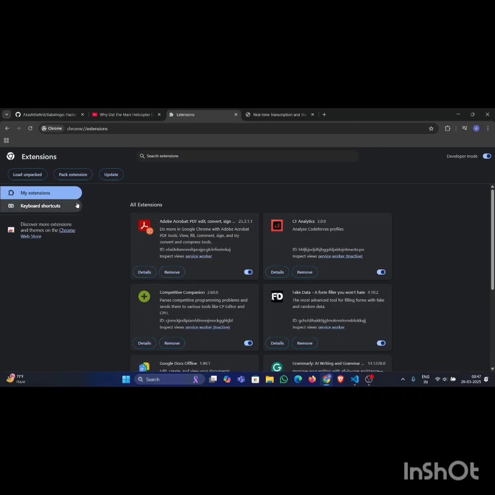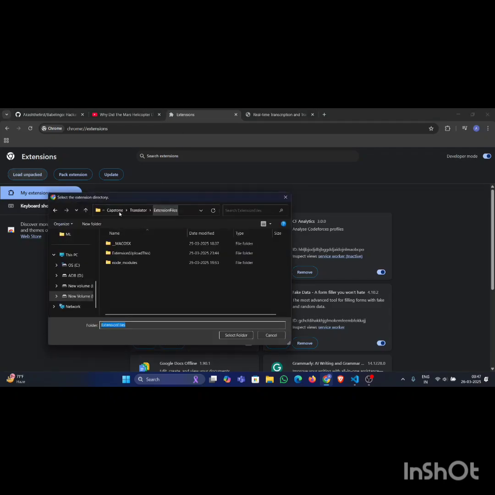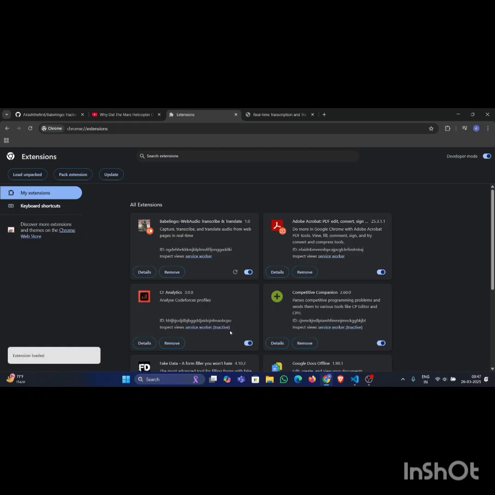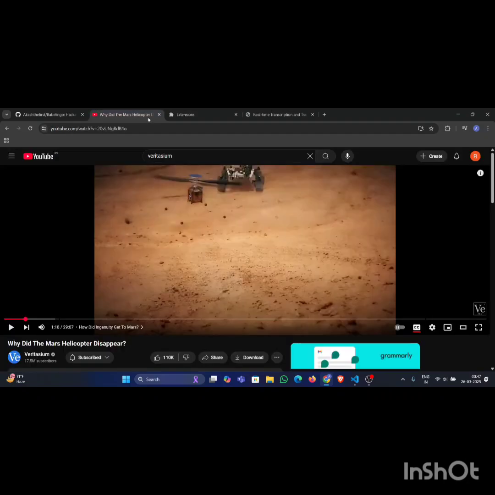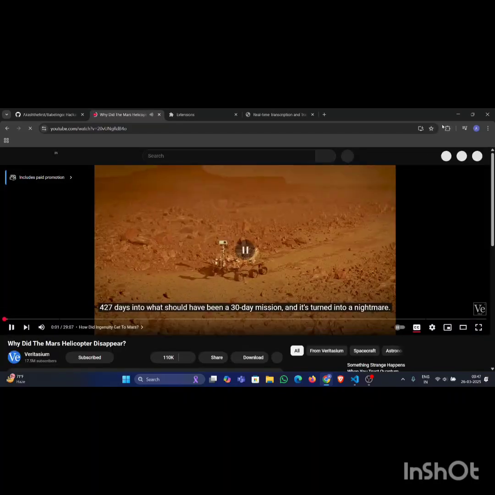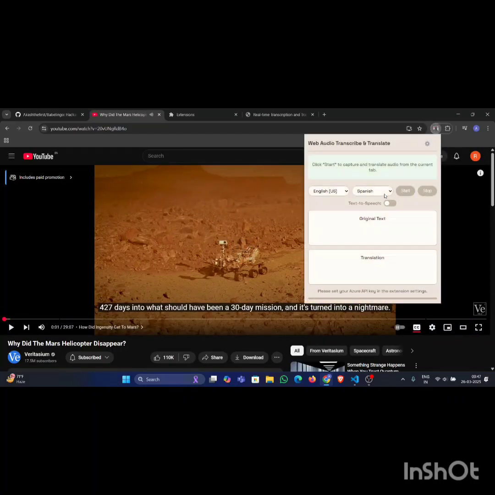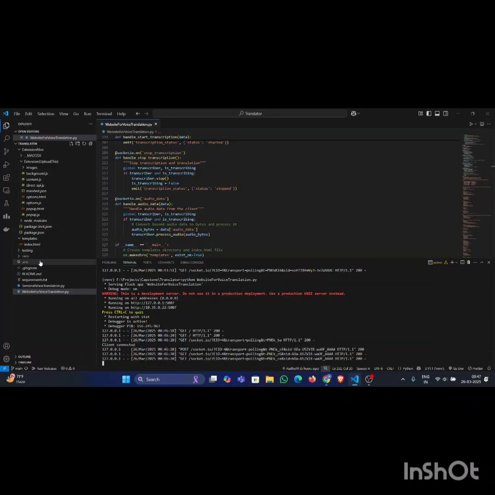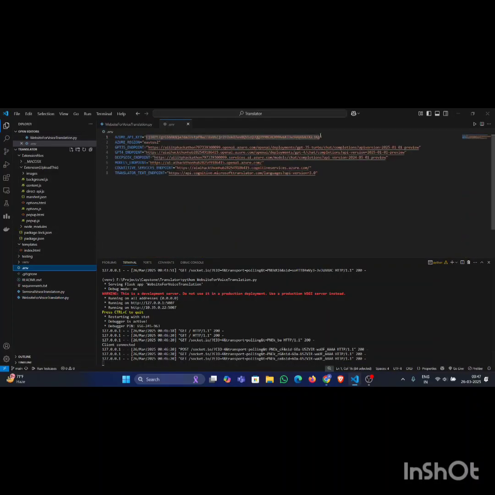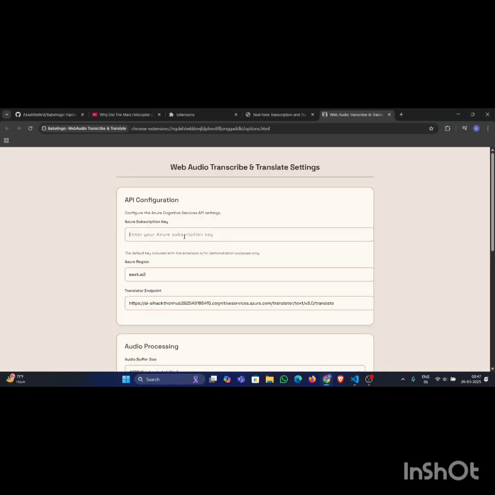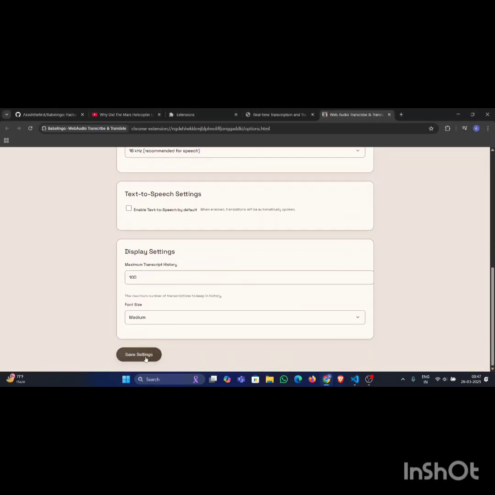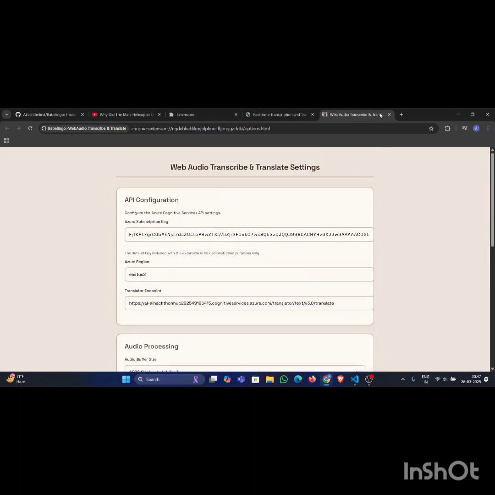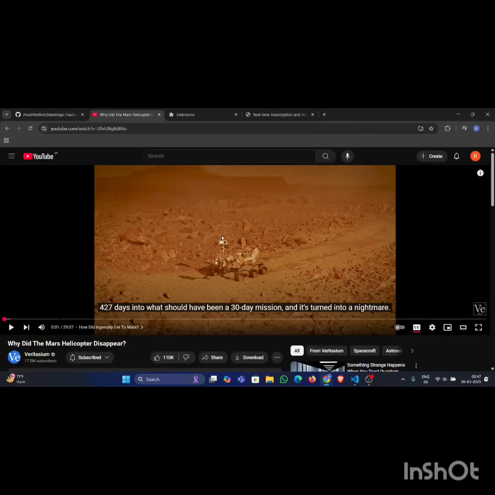So let me add the extension here. I'll load unpacked and upload the extension. With this, I have the extension uploaded. I'll just play this Veritasium video. As I'm using it for the first time, I'll have to initialize this. Here I'll have to put in my Azure subscription key. Right, so I've entered my key over there, and with this I'm saving the settings. Now we can go back and try this out.